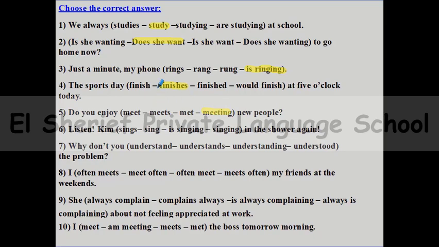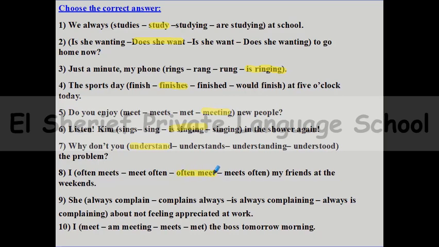Number 6, listen. That means that this is an action that is happening right now. Listen. Kim sings or is singing? Yes, Kim is singing, because this word listen means that this is happening now. Number 7, why don't you? Yes, why don't you understand the problem? Number 8, I space my friends at the weekends. So the right answer is I meet often or often meet? Of course, it will be I often meet.